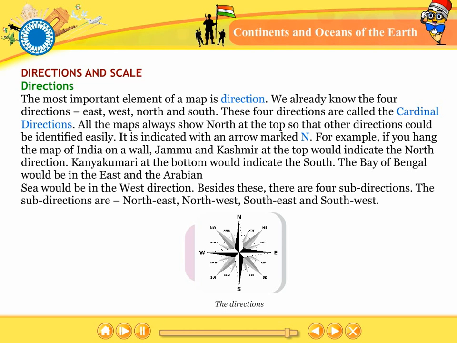For example, if you hang the map of India on a wall, Jammu and Kashmir at the top would indicate the north direction. Kanyakumari at the bottom would indicate the south. The Bay of Bengal would be in the east and the Arabian Sea would be in the west direction. Besides these, there are four subdirections. The subdirections are northeast, northwest, southeast, and southwest.